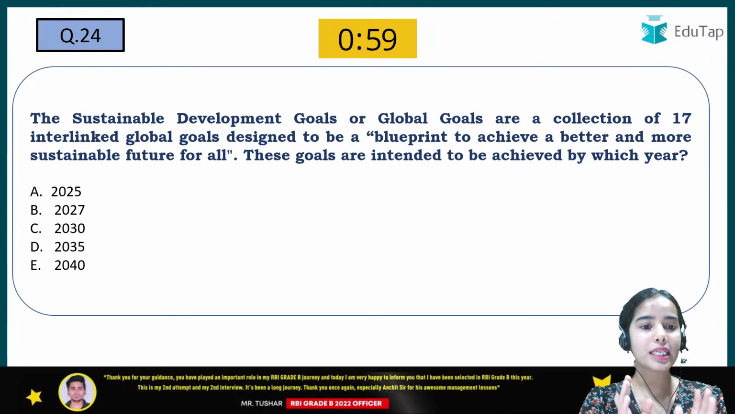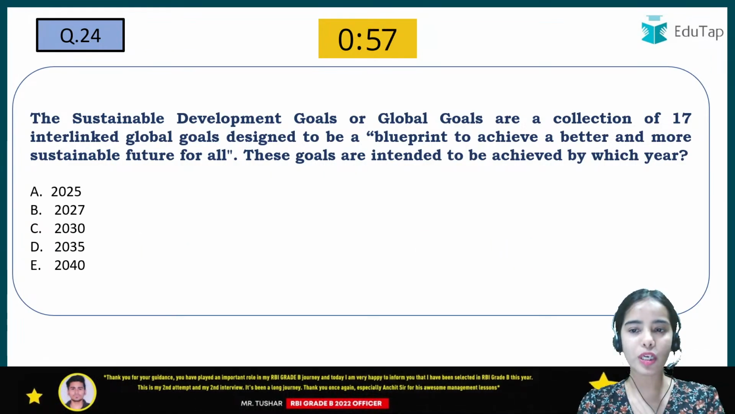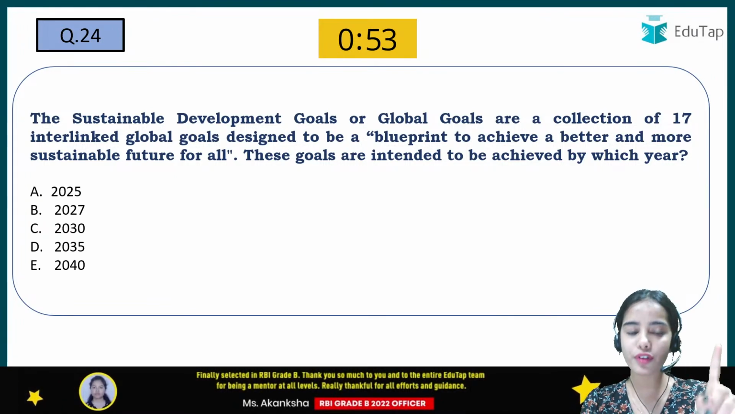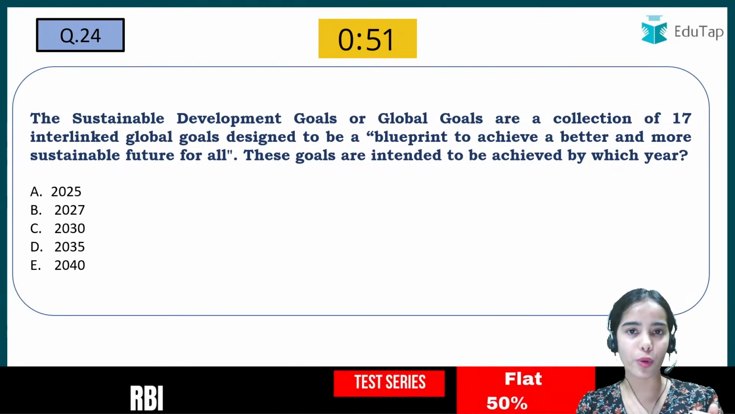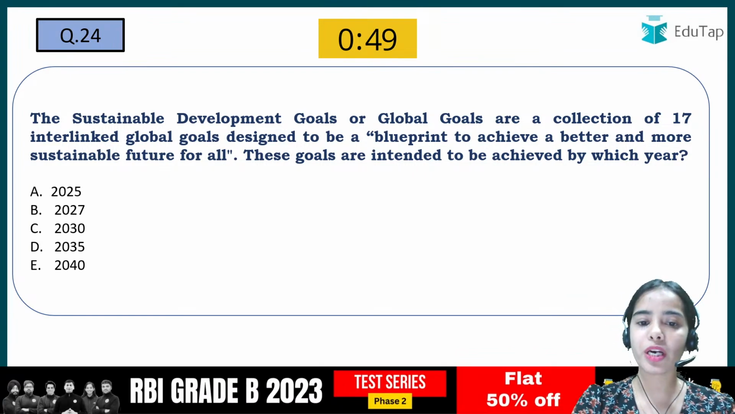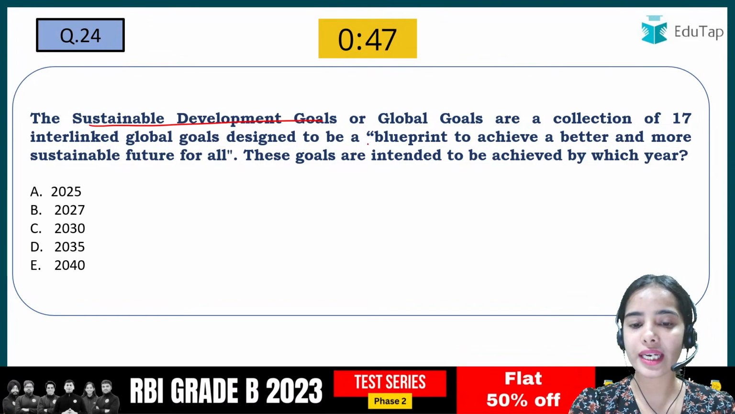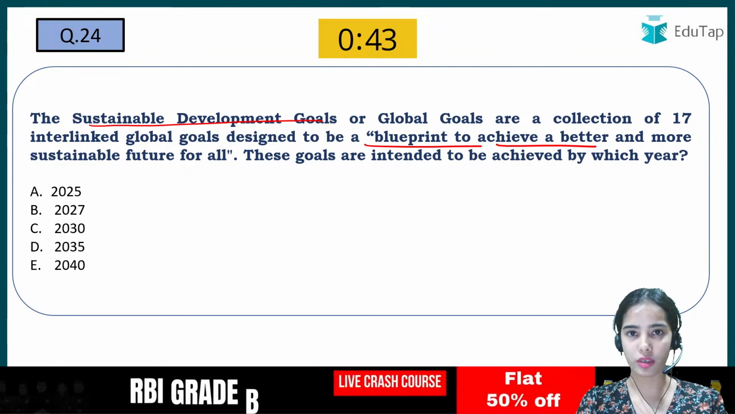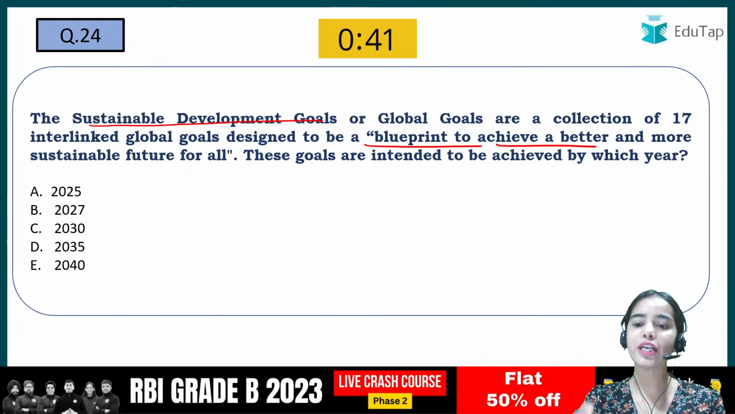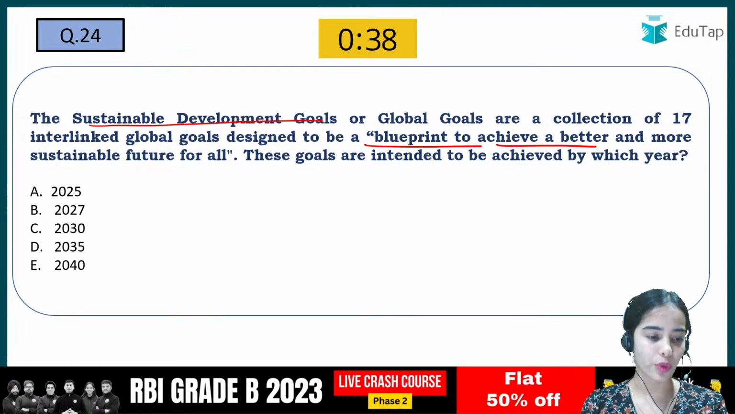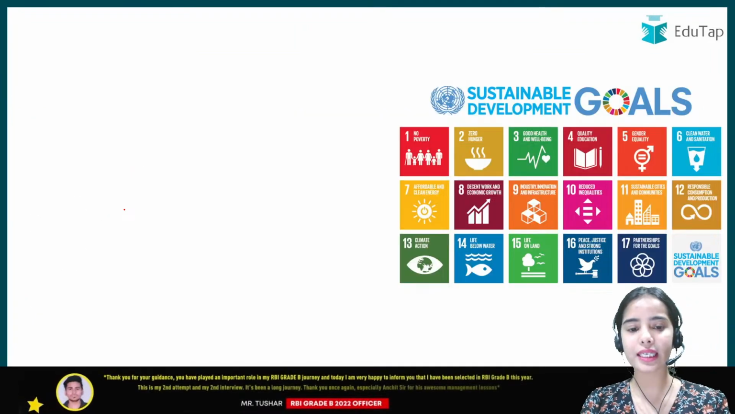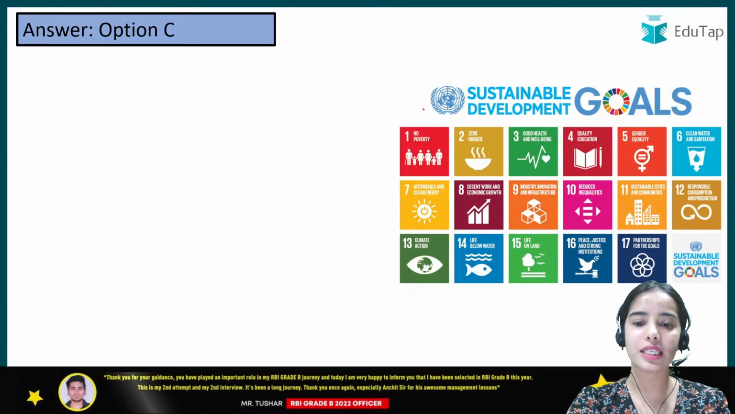Okay. The Sustainable Development Goals, or the global goals, are a collection of 17 interlinked global goals, and the first global goal is no poverty. This is designed to be a blueprint to achieve a better and more sustainable future for all. These goals are intended to be achieved by which year, that you have to tell? 2030, very easy, yes. By 2030, it is said that we want to achieve the 17 goals.